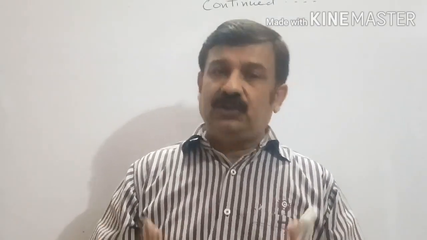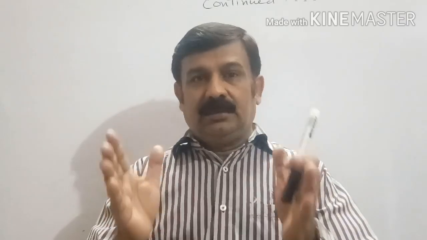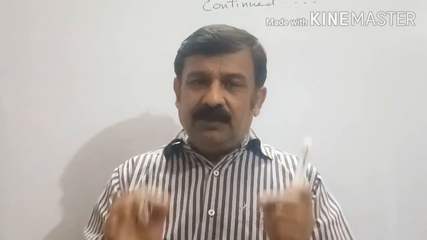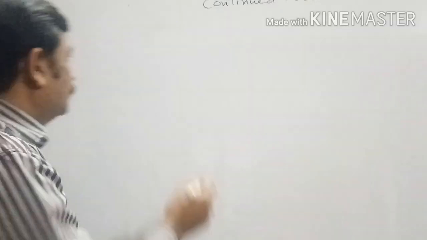In class 11, we showed that a system always tries to remain in equilibrium. The system wants stability.